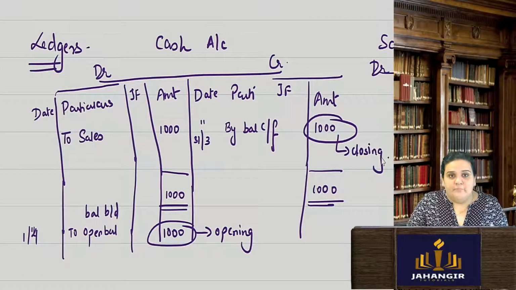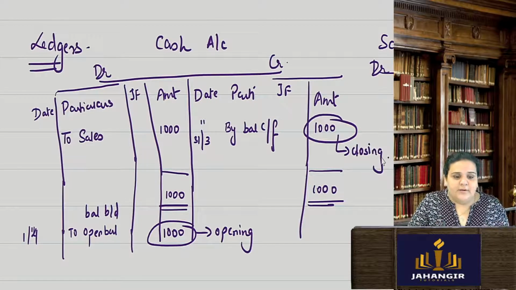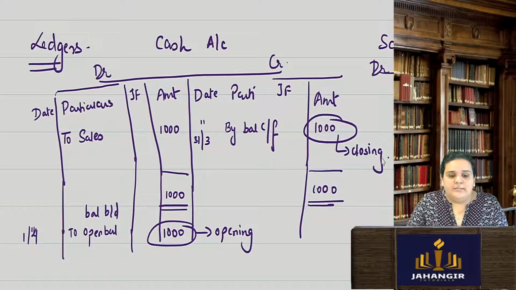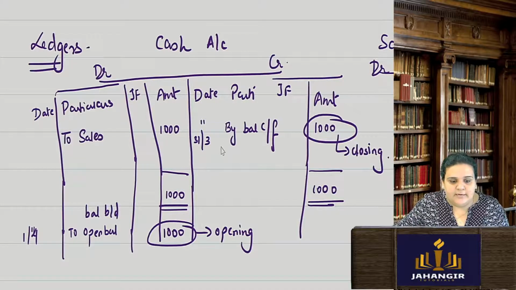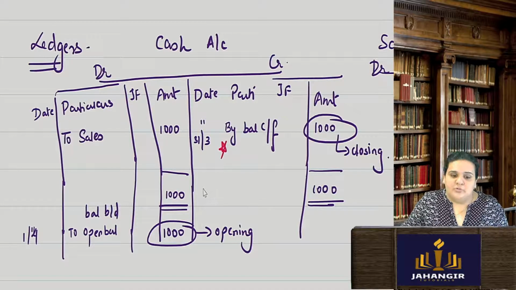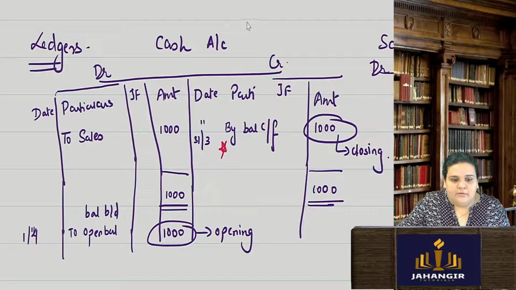So if I ask you what is the balance of the cash account, whether it is a debit balance or a credit balance, people get confused. They say, "Arey ma'am, you closed it on the credit side, no? So it is a credit balance." No. The debit side is more. Debit is more than the credit. So therefore it will be known as a debit balance.